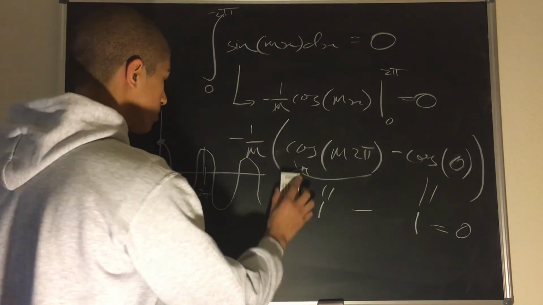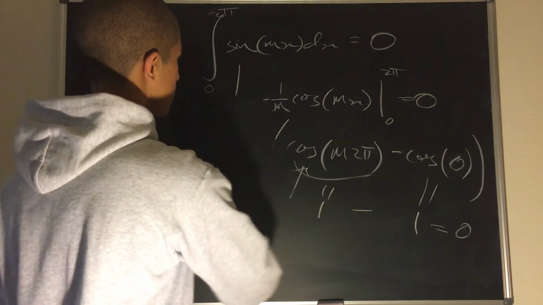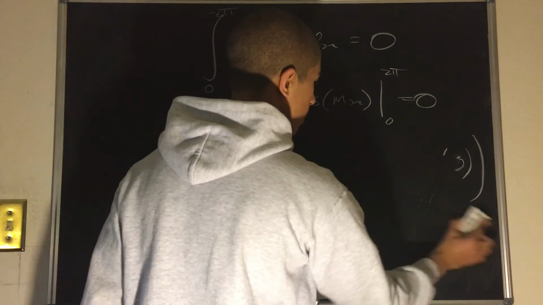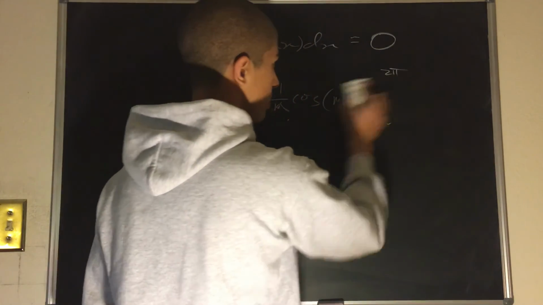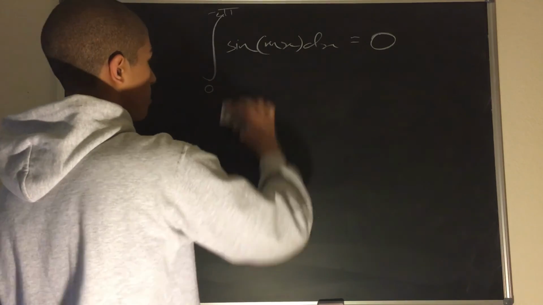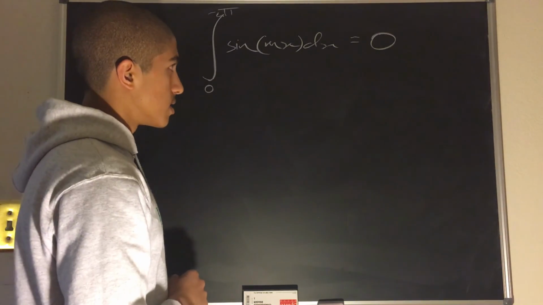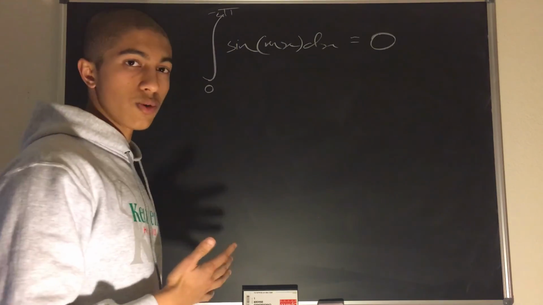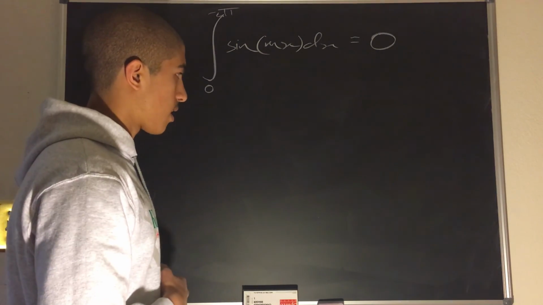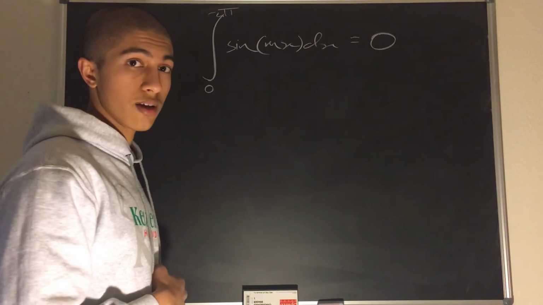So we have now proven that the integrals of the sine and the cosine function of a non-zero integer m multiplied by x, dx, from 0 to 2 pi is equal to 0. And this will aid us greatly in our understanding of the Fourier series.